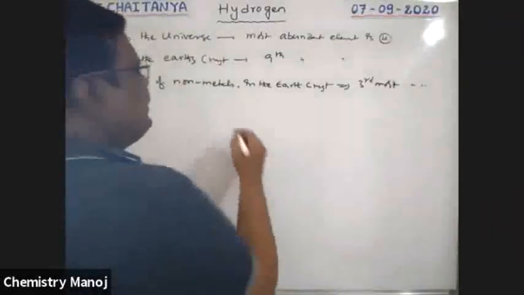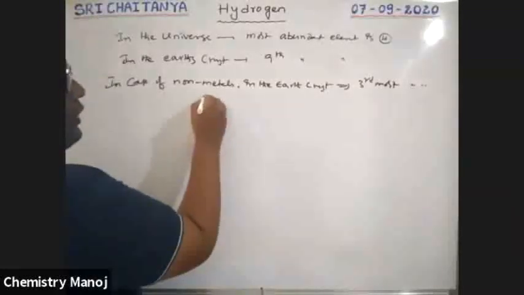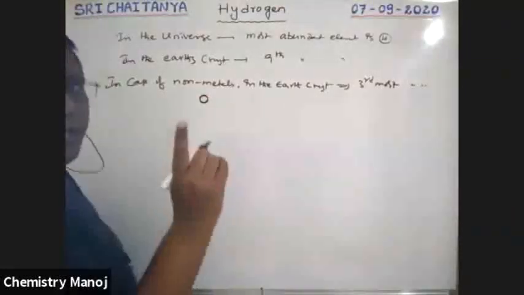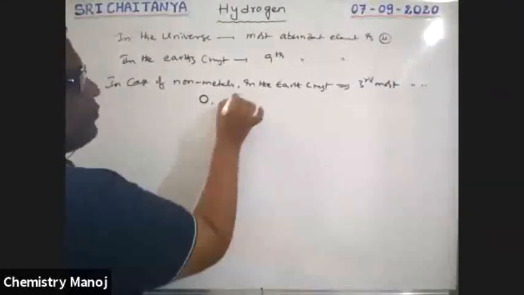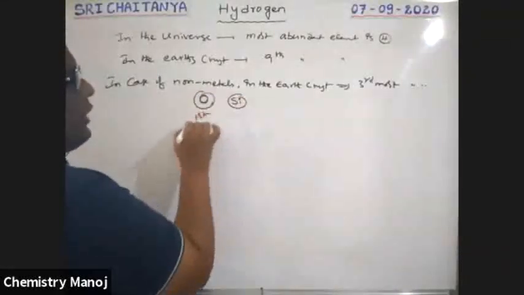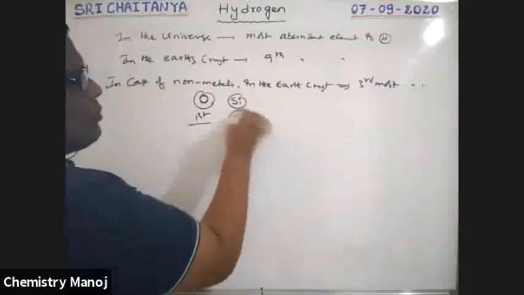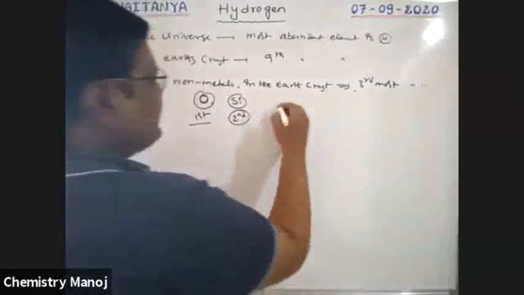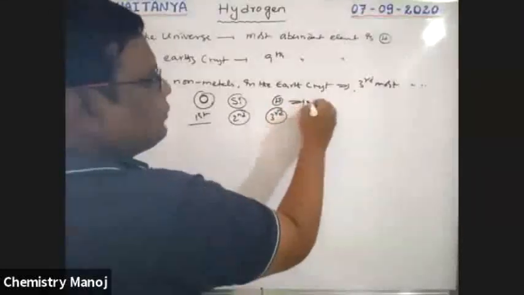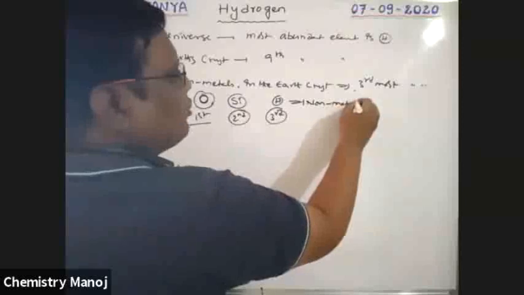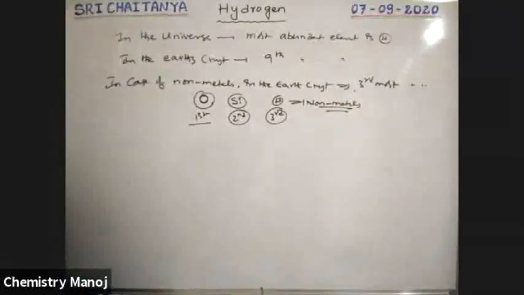Which one is the most abundant non-metal? Oxygen is the most abundant non-metal. The second most abundant element is silicon. So it is the first most abundant, and it is the second most abundant. So after oxygen and silicon, hydrogen is the third most abundant non-metal. Hydrogen is a non-metal, boys. The third most abundant non-metal is hydrogen.